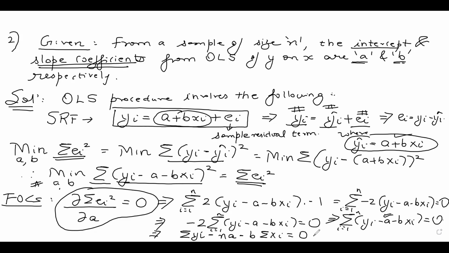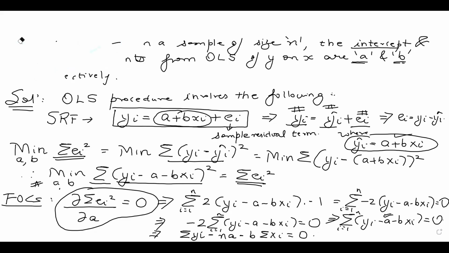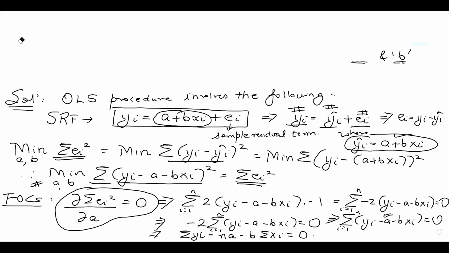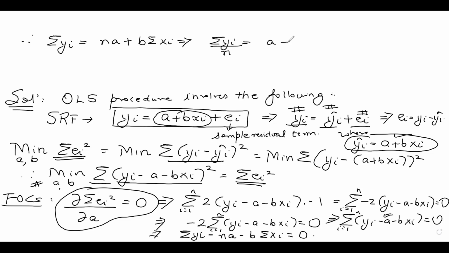Okay, so I'm erasing the initial part now. We all know the question, so I'm solving the question further on the top. I can write this as summation yi is equal to na plus b times summation xi, which implies if I divide both sides by n, summation yi by n is equal to a plus b times summation xi by n.